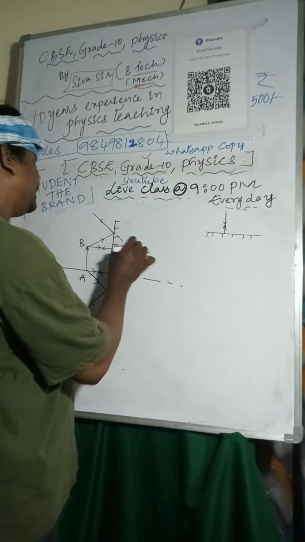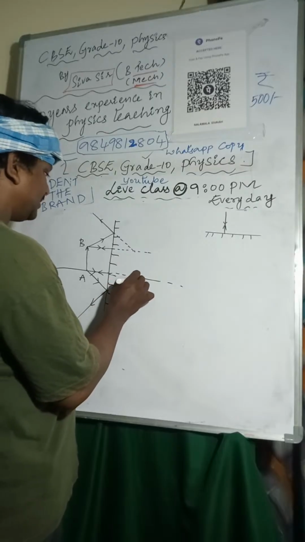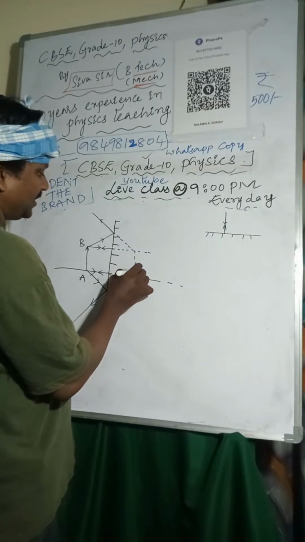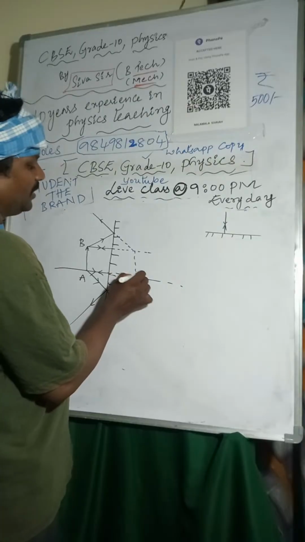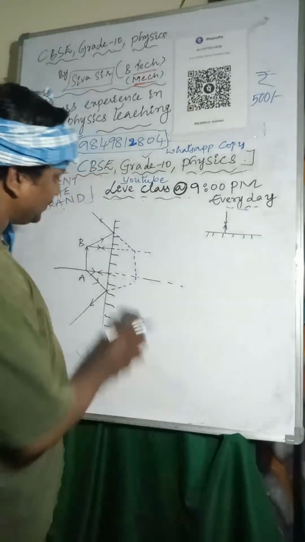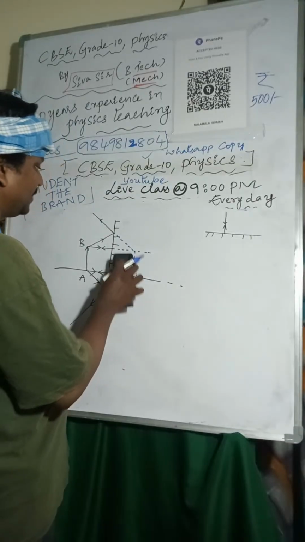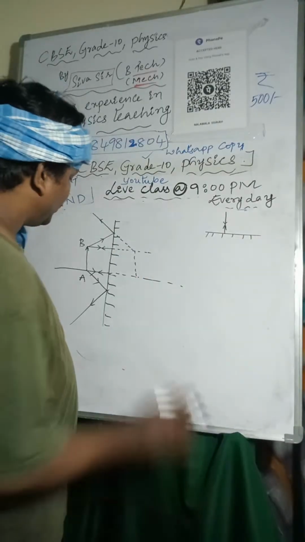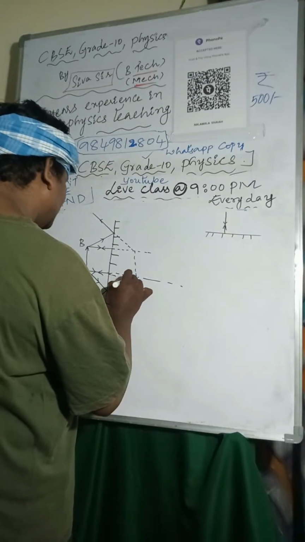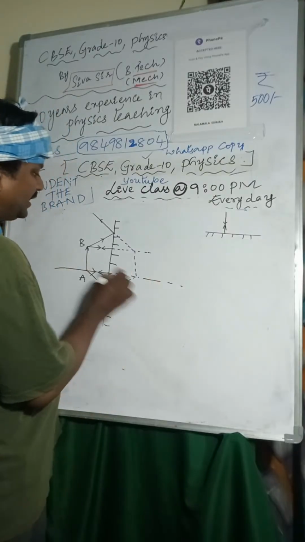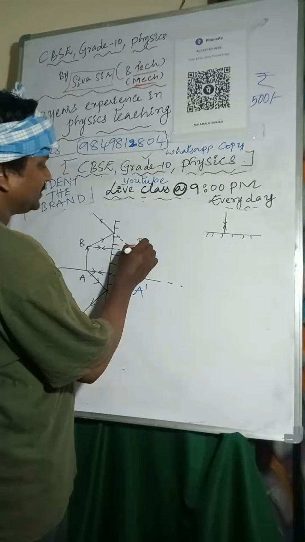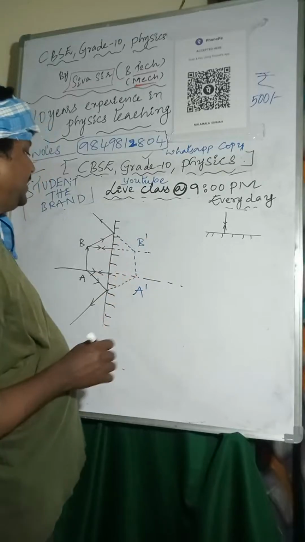Here the image will form. What type of image will form? The image will be virtual and erect. Here we have A, B, A dash and B dash.